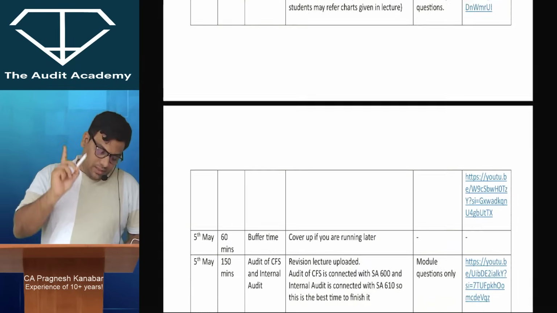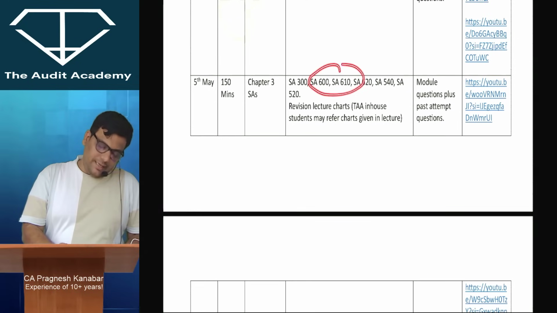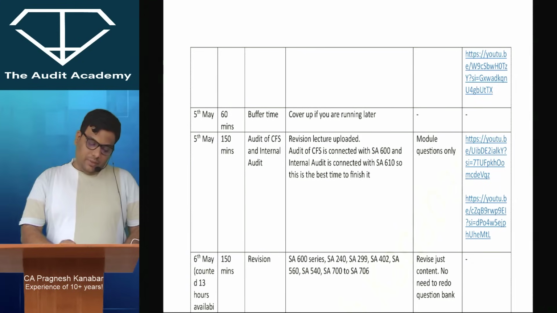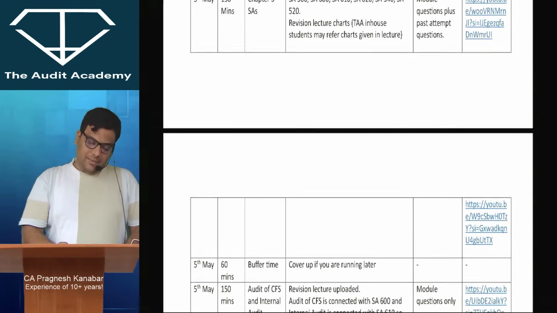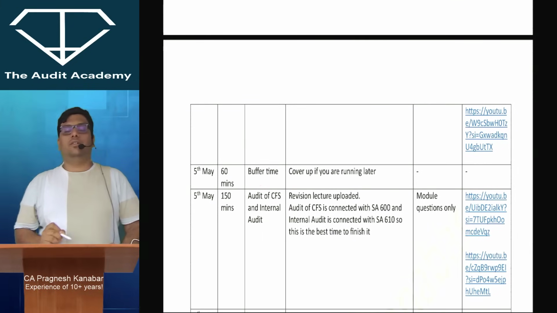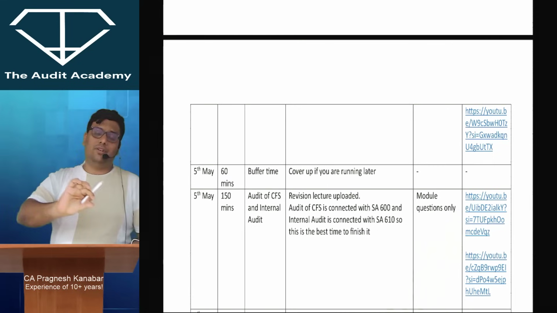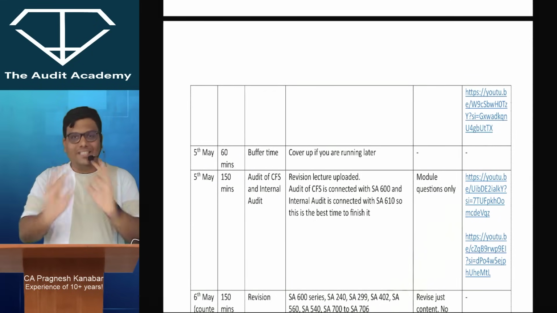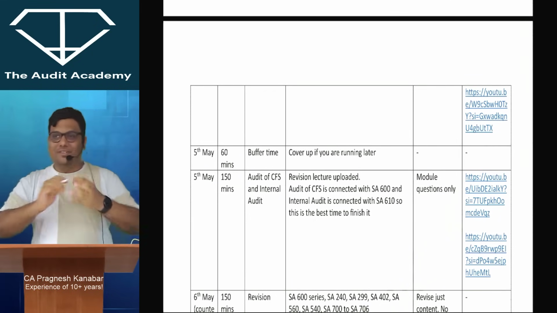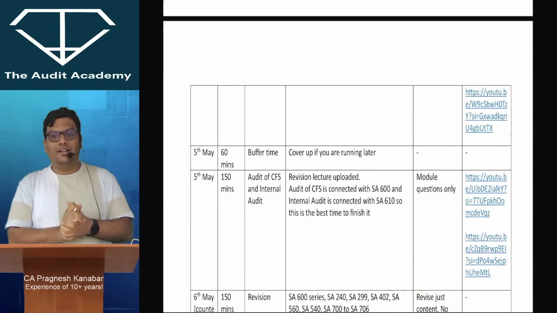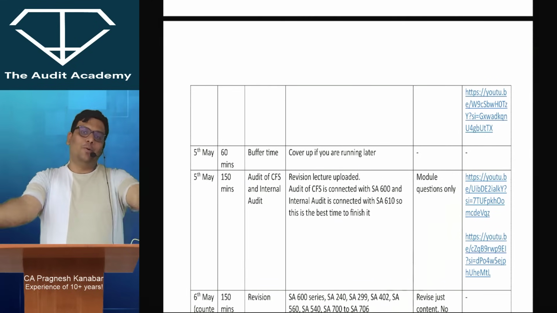Okay, but what is important is that when you do 600 and 610, it is important that immediately back to back, after completing these essays, you finish off audit of CFS and internal audit, because the questions on 600 you will see in audit of CFS, and in internal audit you will see the questions connected with SA 610. And for both of them I have shot best revision lectures, written the notes, shared it with the students. You can go through the Telegram channel and you will find it. I've just uploaded it recently when you were going for your FM paper.